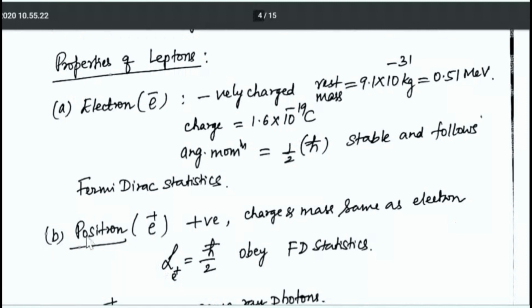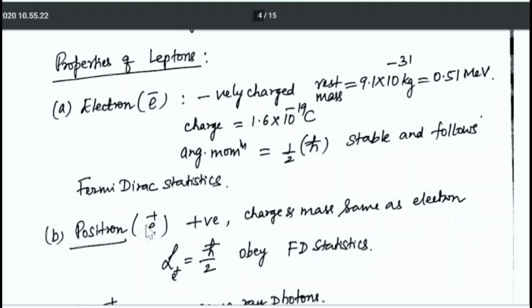Second one is positron, which is an antiparticle to electron. So it is denoted as e plus. Remember, both positron and electron do not have mass. Only they are classified depending on the charge. Electron is negative and positron is positive. Rest mass is almost 0, but however, we write in kilogram 9.1 into 10 raised to the power minus 31 kg as the rest mass.